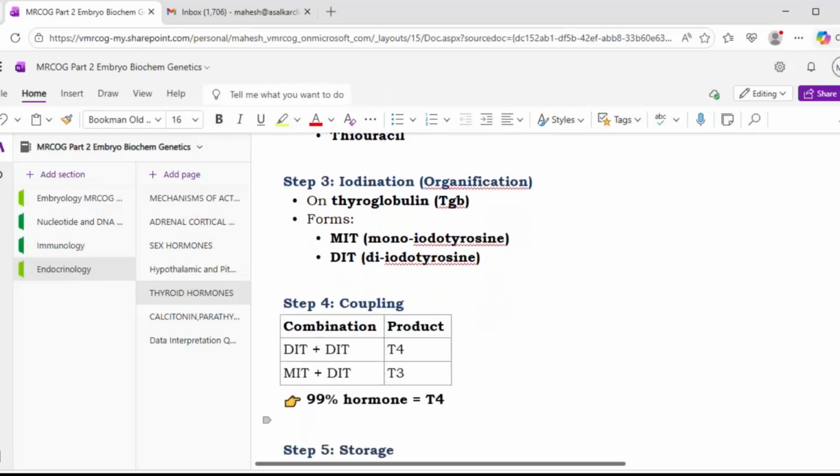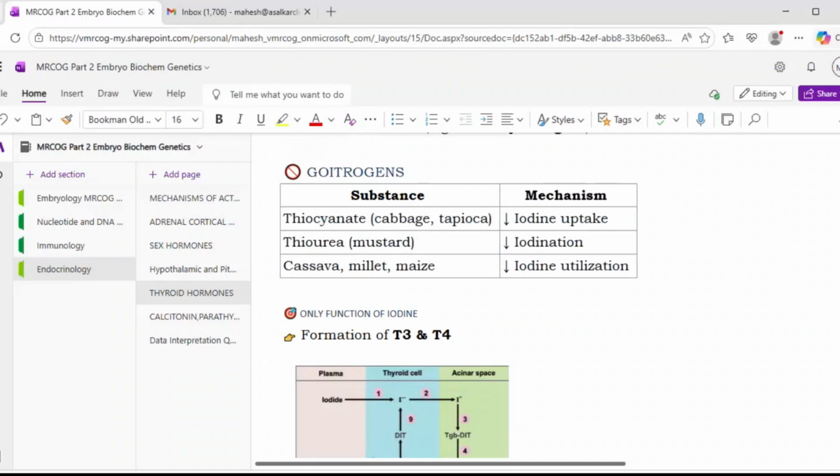The next step is coupling. What happens in coupling? Two DITs will combine to form T4, and one MIT plus one DIT will form T3. And 99% of the hormone is in the T4 form. So DIT plus DIT will form T4. This is the fourth stage, that is the coupling.